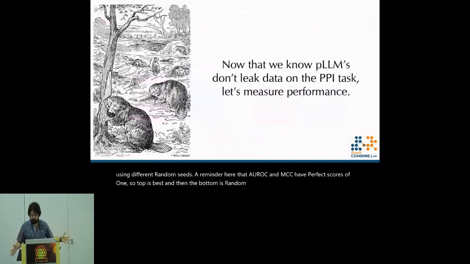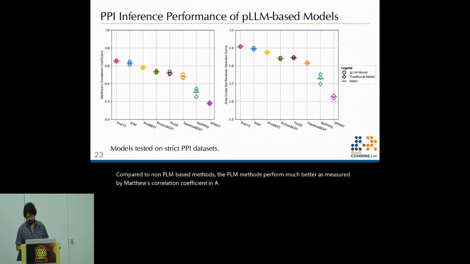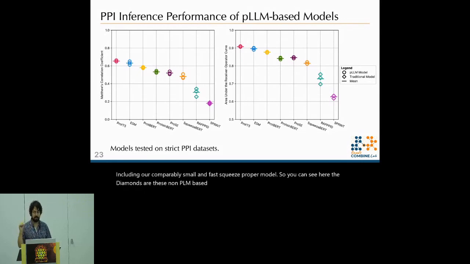So now that we've pre-trained these PLMs and we know that they don't leak data, let's see how they perform. Compared to non-PLM based methods, the PLM methods perform much better as measured by Matthews correlation coefficient and AUROC, including our comparably small and fast SqueezeProtBERT model. So you can see here the diamonds are these non-PLM based methods, the circles are the PLM based methods. Each circle is a random seed, and the bar is the average of those. And you can see there's quite a big gulf there.